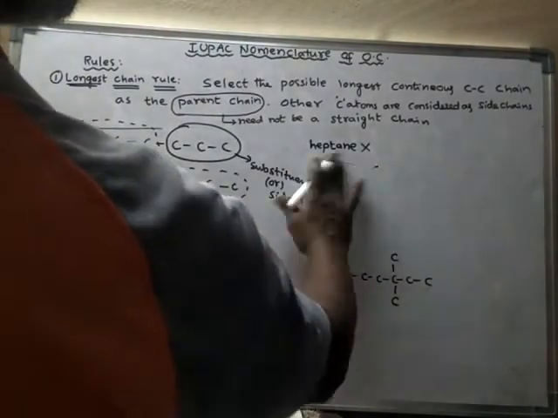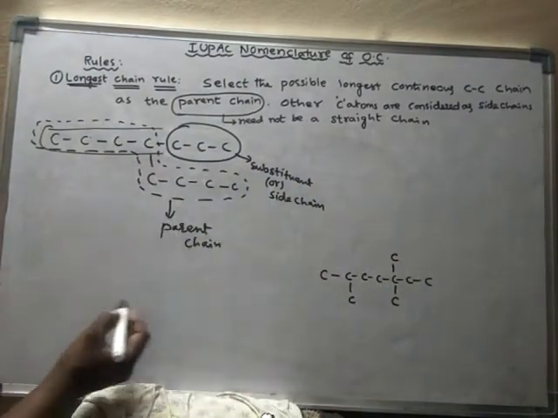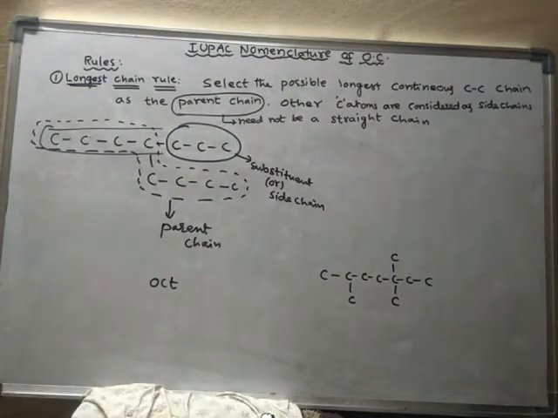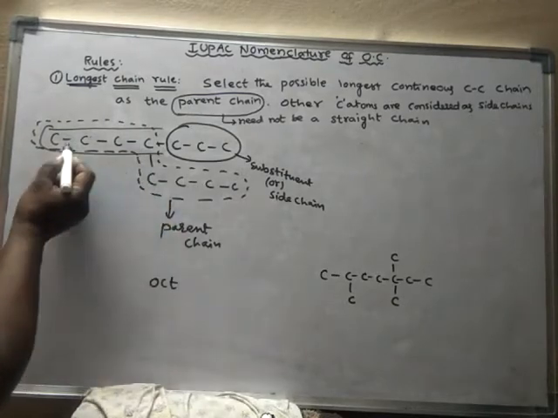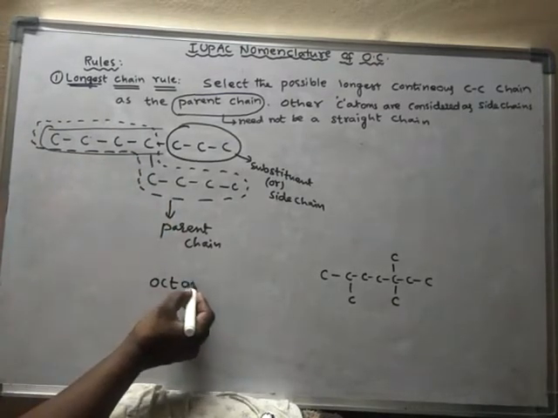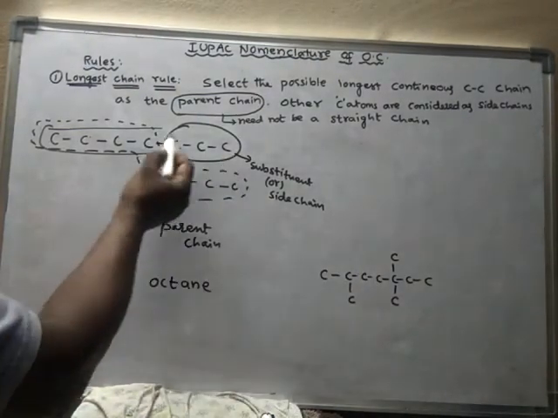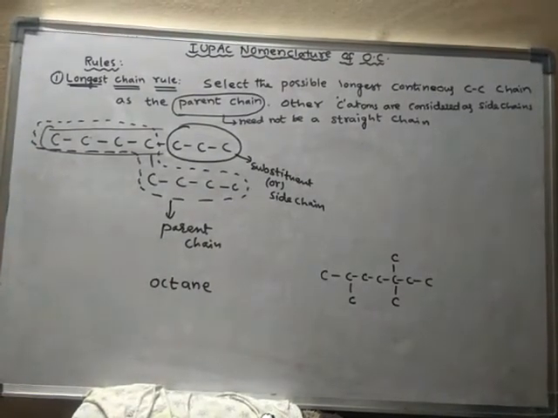The longest continuous carbon chain, oct, should be taken as the parent chain, that means the root word. Between all the carbon atoms there are only single bonds, hence octane is the parent chain. And this one is a substituent.